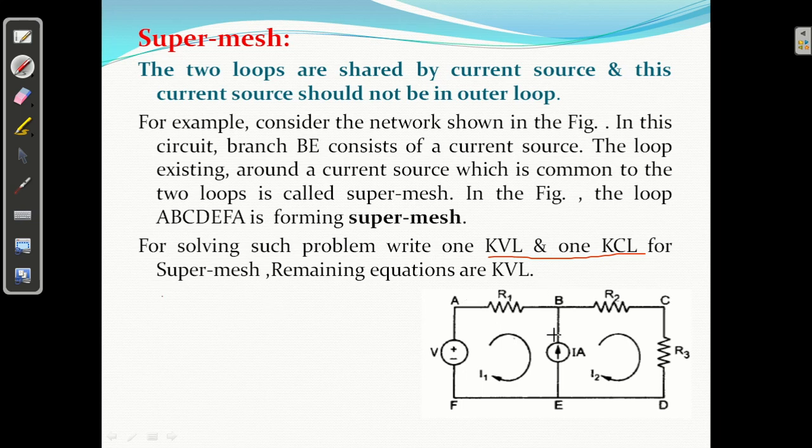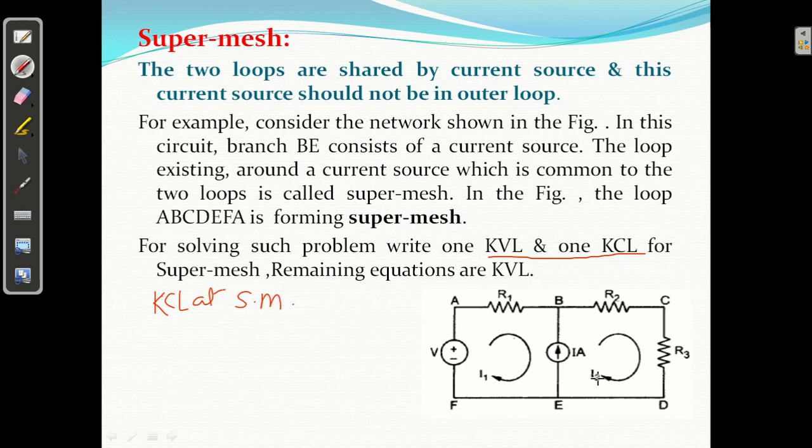Suppose this is the problem I have given and I have to solve it by KVL. These two loops, loop 1 and loop 2, are shared by a current source. So पहले हम क्या करेंगे, loop 1 के लिए current लेंगे I1 clockwise and I2 clockwise. Then KCL at the super mesh.